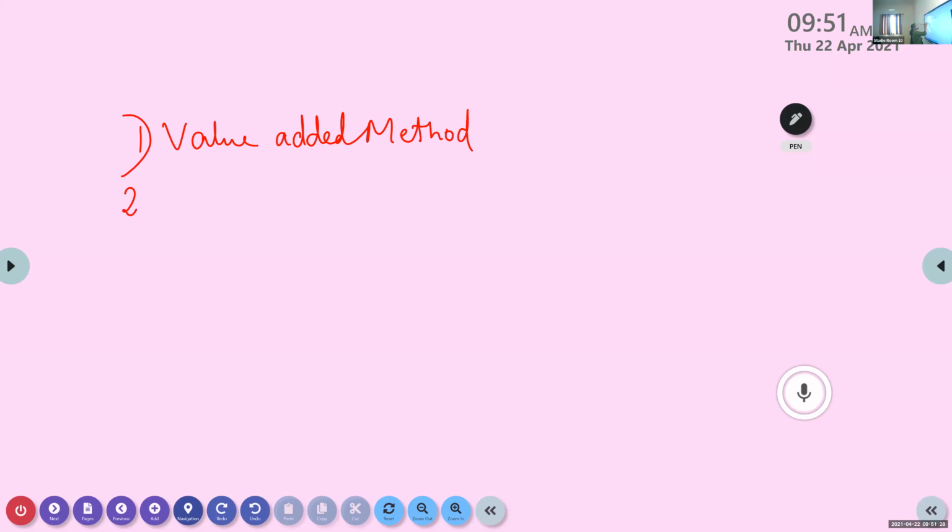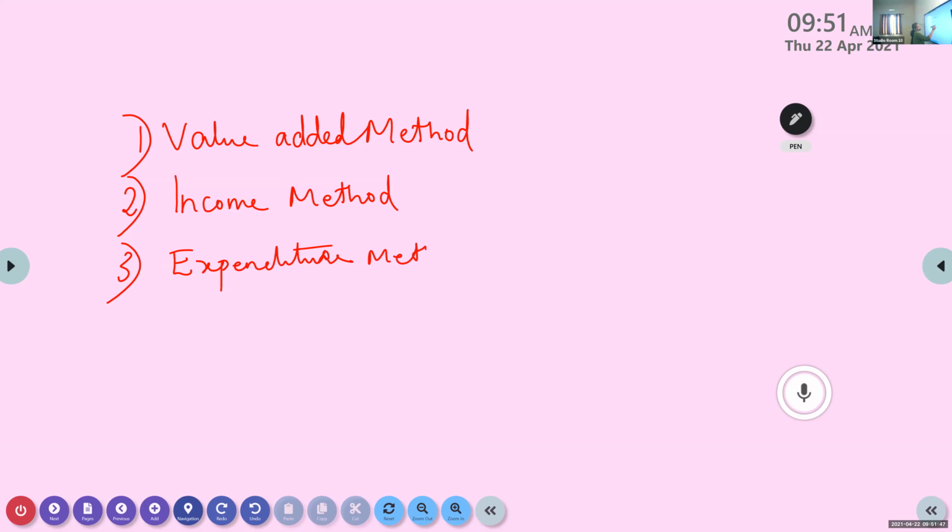Another one is income method. The third one is expenditure method. You can just write it down as a lecture note. Three methods are there.